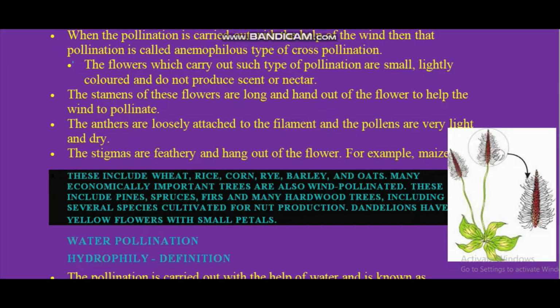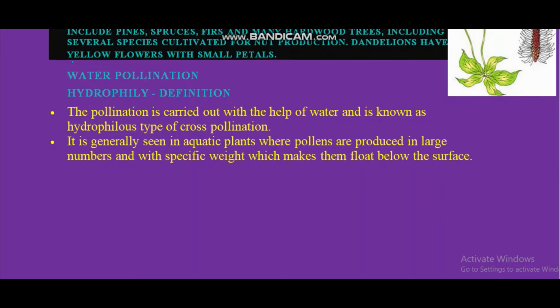Now the next is water pollination, that is hydrophily. Hydrophily definition, okay, leave that definition, because we know that when the agent is water, through water pollination takes place, that is called hydrophily. Here I will give you few examples. Before that, characteristics of the pollinated plant. First characteristic which we can see here: pollens are produced in large number.